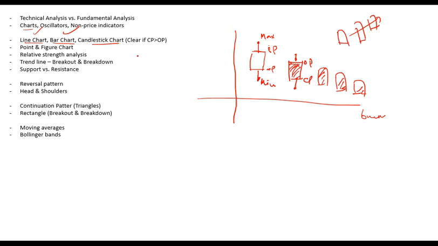This is candlestick chart. On y-axis you have got prices. And on x-axis, time period. So daily, for example, first day, second day, third day, fourth day, fifth day, sixth day, and so on. Daily, weekly, monthly, or whatever it is. Generally daily. So generally all the charts are plotted for daily prices. So this is line, bar, and candlestick chart.